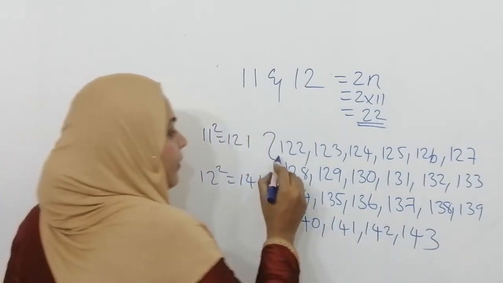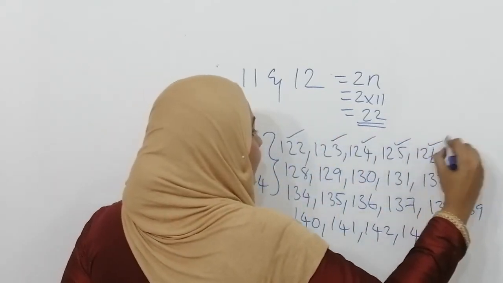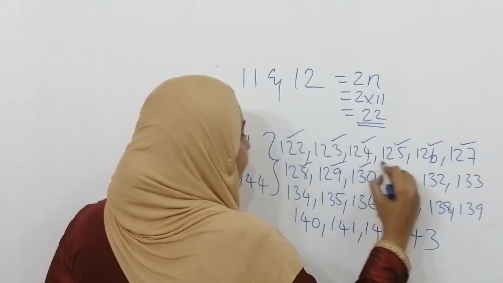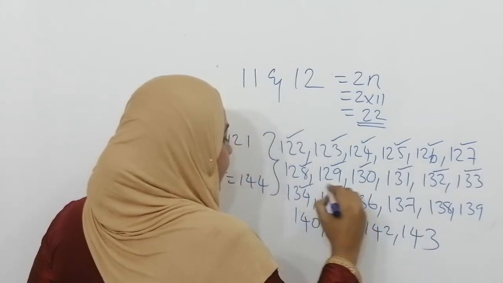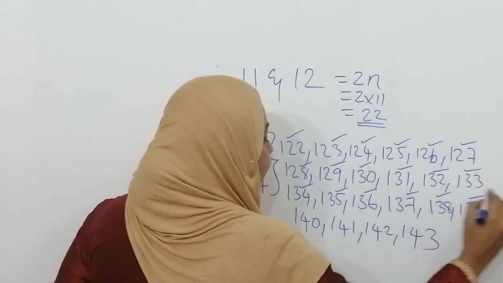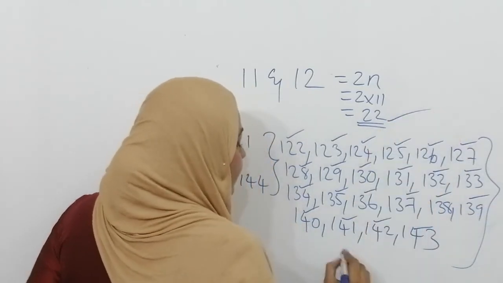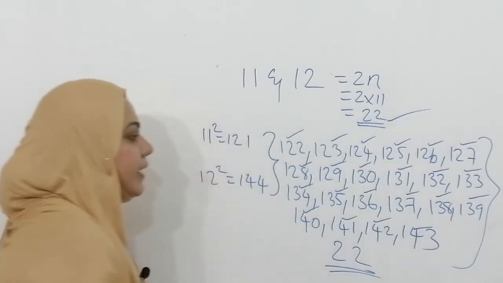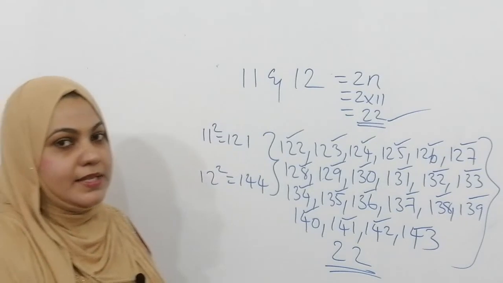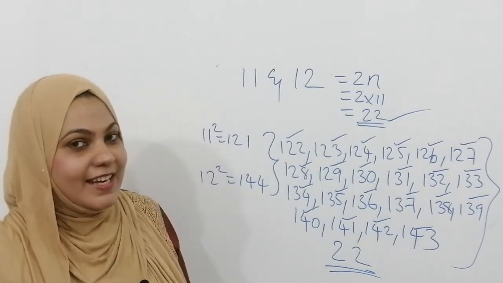Let's count: 1, 2, 3, up to 22. So our answer is correct. Here also we got 22 numbers. I hope you understood today's session very clearly.